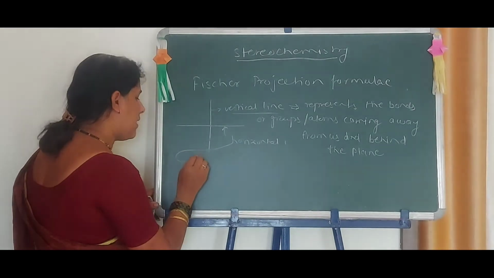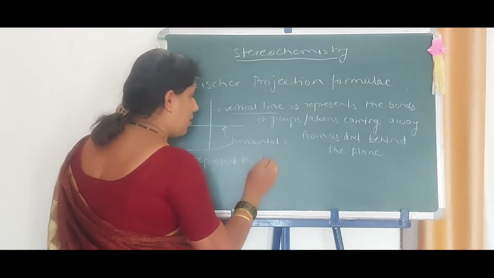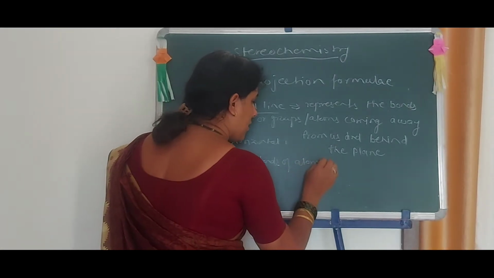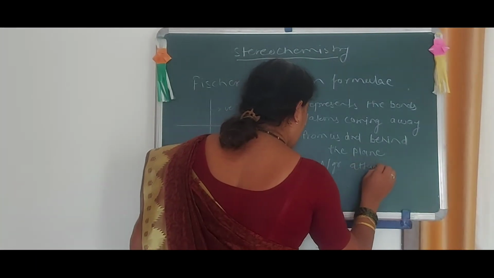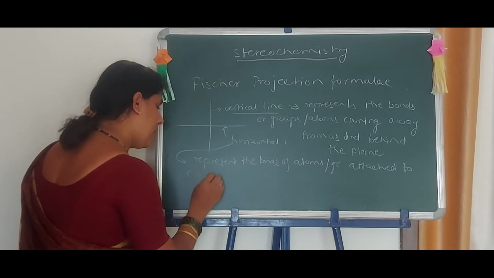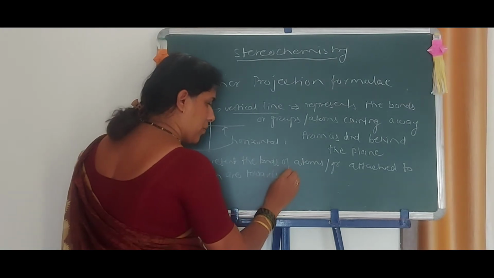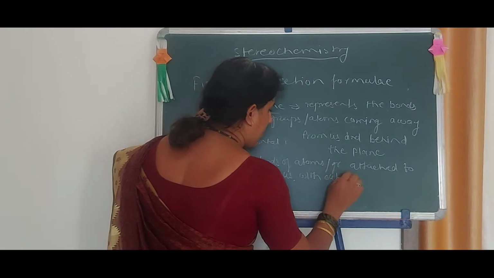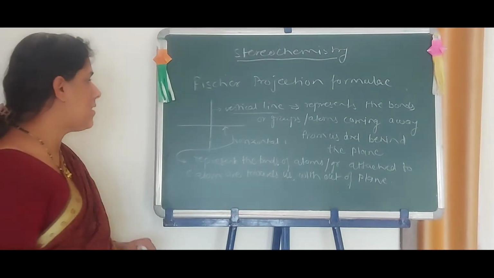These bonds represent the bonds of atoms or groups attached to the carbon atom, which are towards us and out of the plane. Okay. What does this line represent?